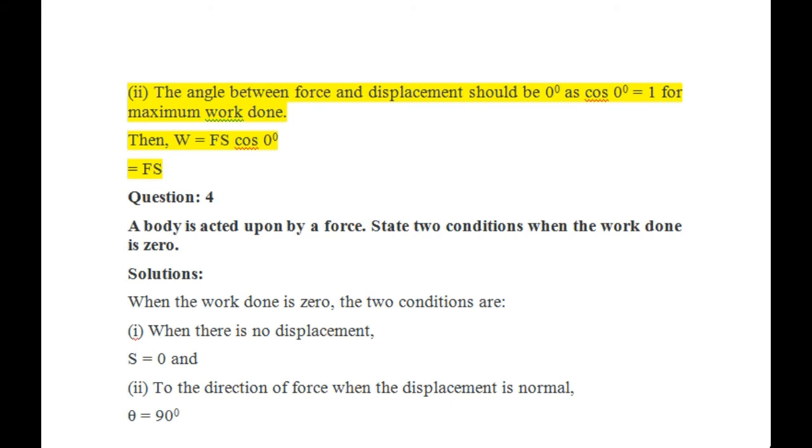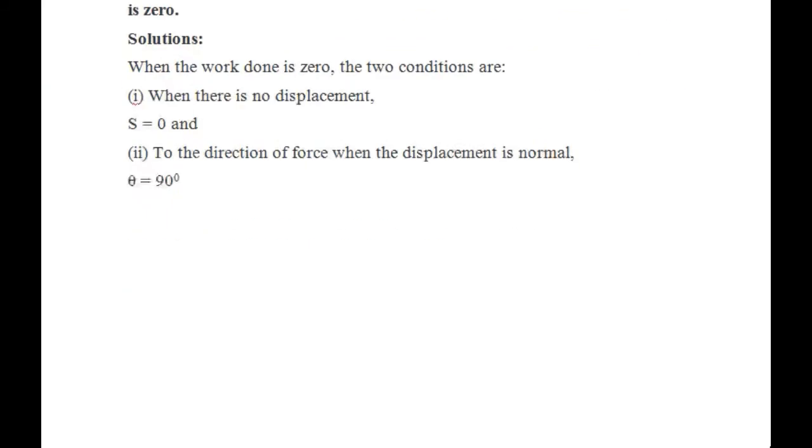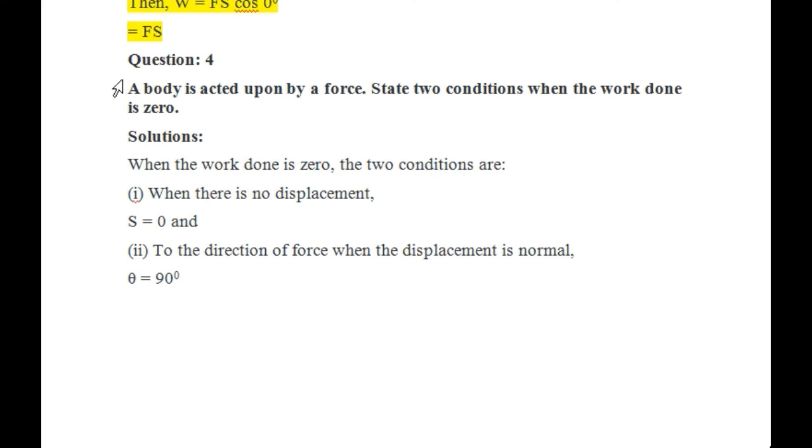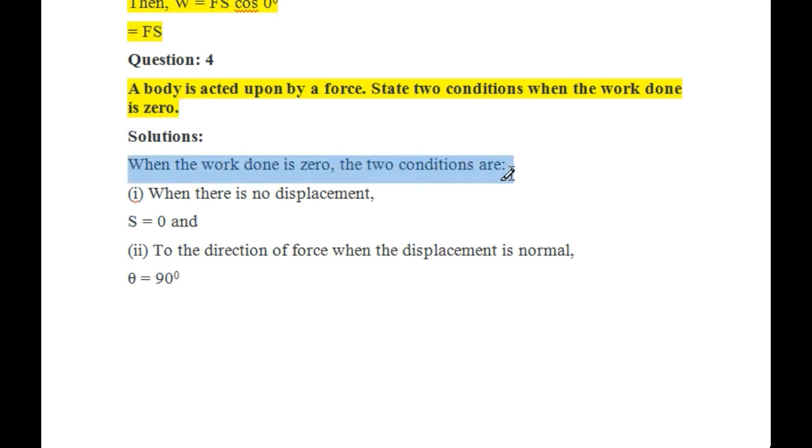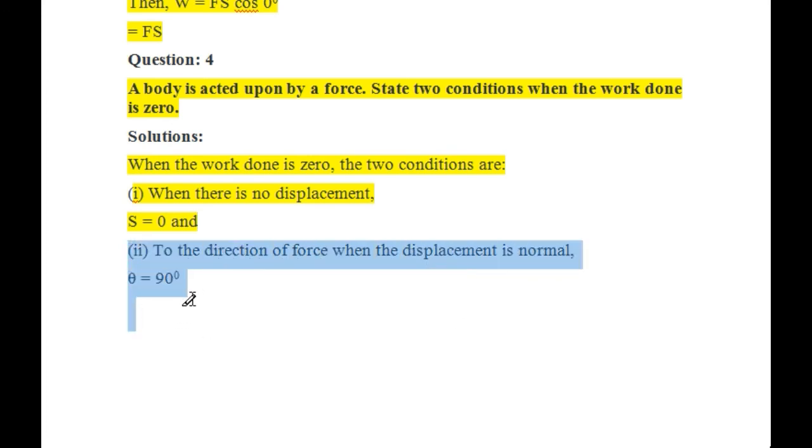Now coming to the next question: a body is acted upon by a force, state two conditions when the work done is 0. When the work done is 0, the two conditions are: when there is no displacement, S equals 0, and when the displacement is at 90 degrees to the direction of force, theta equals 90 degrees.